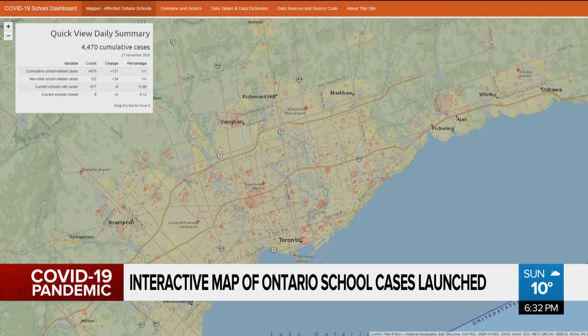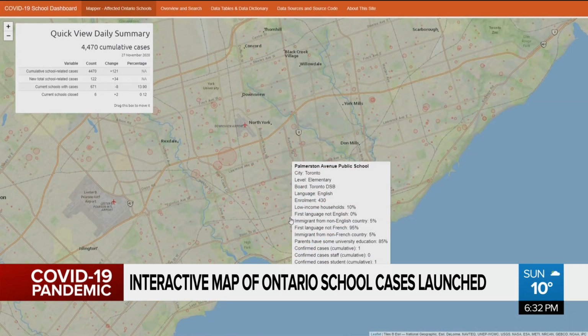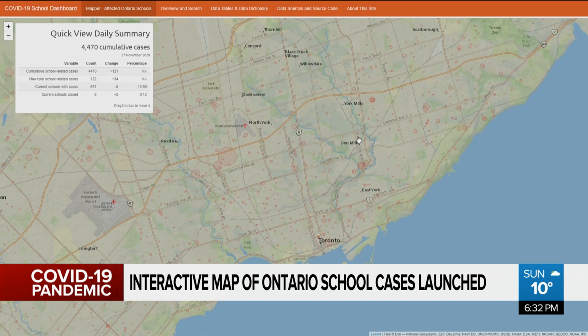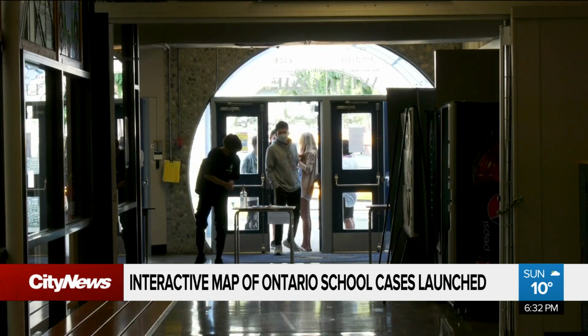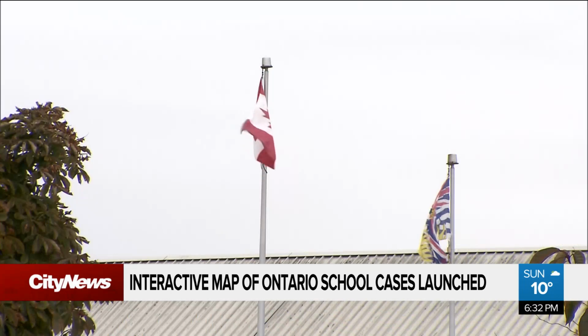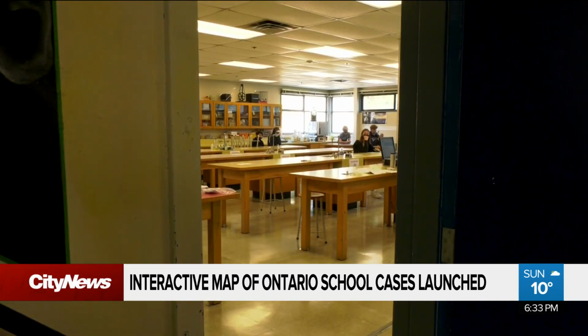It tells you, for example, what proportion of children are from low-income households. We don't have data on racial composition, which we know is very important to understanding COVID, but we do have low income, for example, and we do have university educated parents. Both of those are strong correlations in terms of just general education outcomes. We know that in schools where there are a large proportion of children with low income parents without university education, they are more at risk of a number of other issues in terms of going forward.